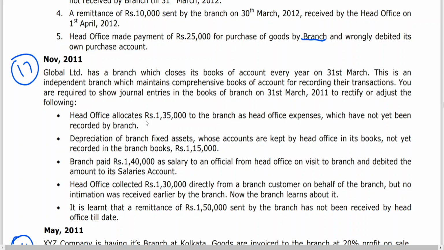Same transaction we have seen in the last class. Head office account at R2 to salaries account.